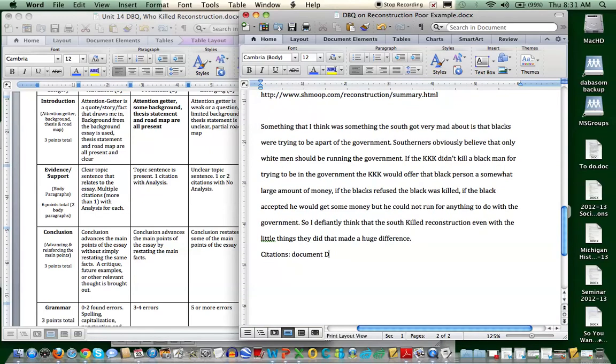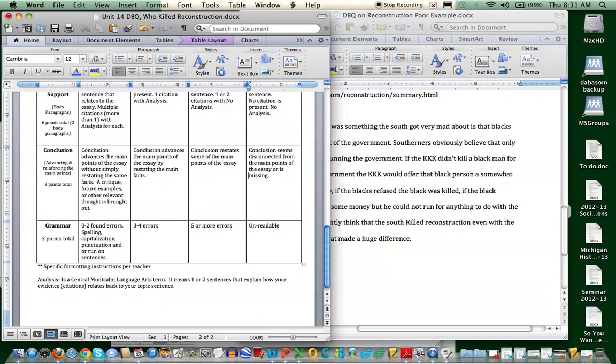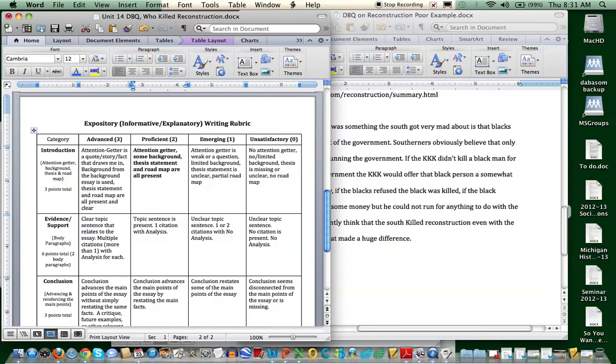Again, it's kind of being nice. I mean, they at least tried to have that other paragraph, so I graded them a 0.5 for that one. And for grammar, I was possibly a little generous. I think it was probably somewhere between here and here, and I did give them 2 points for that.